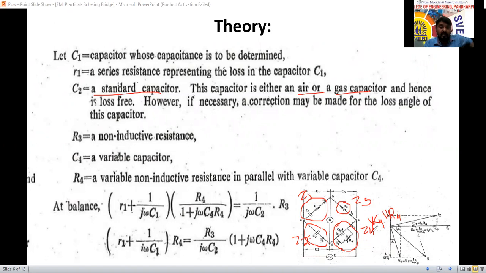Since they are connected in parallel, we have to derive the equations for Z1, Z2, Z3 and Z4. We can write here only, and I will ask questions here now. Can anyone tell me what you mean by Z1?